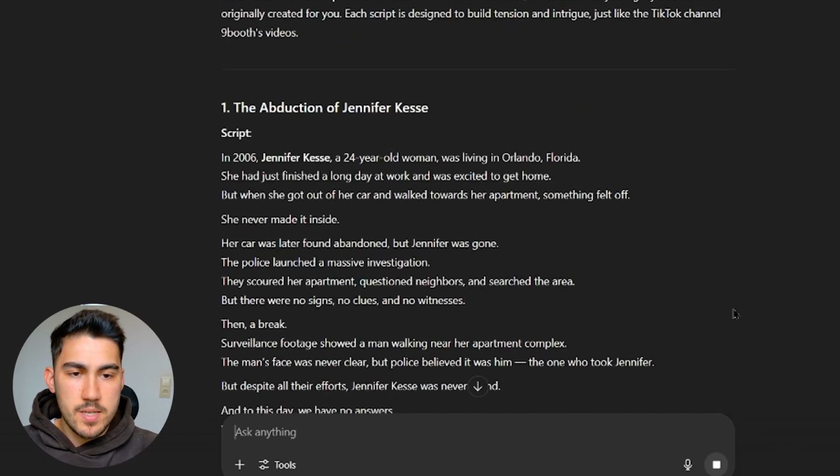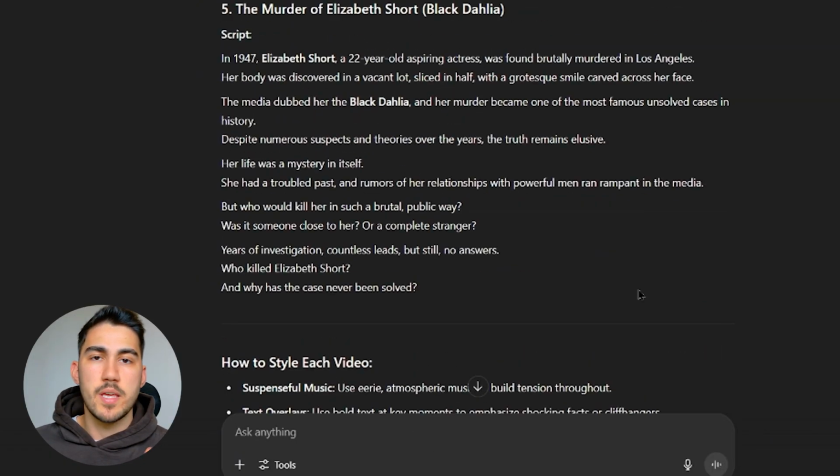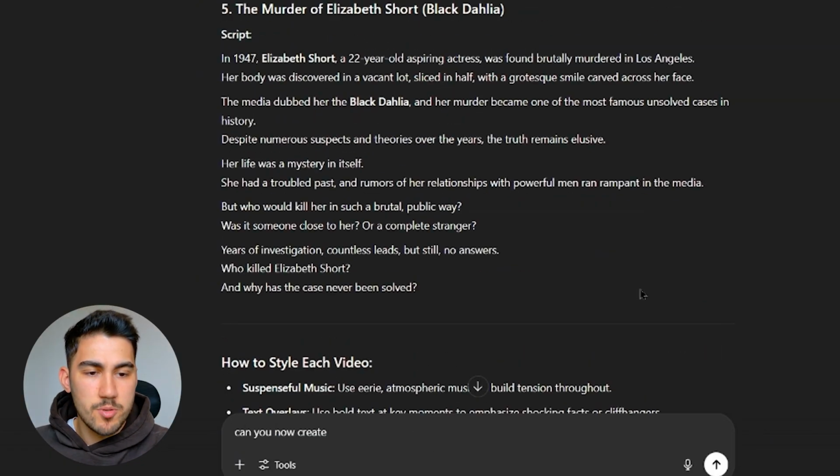These scripts are final. I can just take them, copy them and put them into 11 Labs to get my voiceover ready and done in just a few seconds. These are viral ideas, viral structure and viral length. So I knew that with this, I can start creating my images. So I went to ChatGPT again and asked it to create me image prompts. Image prompts like you did for the first video.